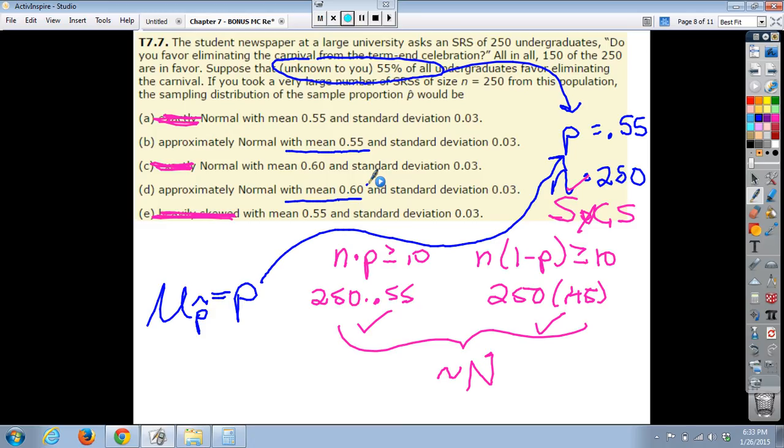And where does that 0.6 come from? It's going to come from p hat, the 150 out of 200. So they picked the wrong value here. And you'll notice that both of these have the same standard deviation. So, hey, 0.03 has got to be the right standard deviation. So our answer should be B, and it is.